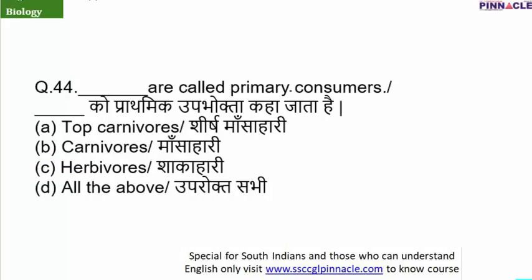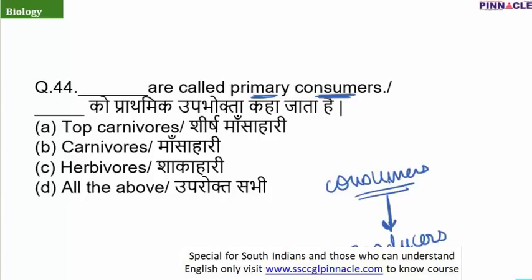Question number 44 is dash are called primary consumers. When we talk about the food chain, the first members of the food chain are the producers, or I can say the green plants which perform photosynthesis. They are never the consumers. The organisms which are directly dependent on the producers represent the second trophic level, and they are known as consumers. The ones which first feed upon the producer are known as primary consumers. Then the second one will be known as a secondary consumer. The organisms which feed on producers are also known as herbivores, that means those which are dependent on the green plants. And the correct answer is option C.